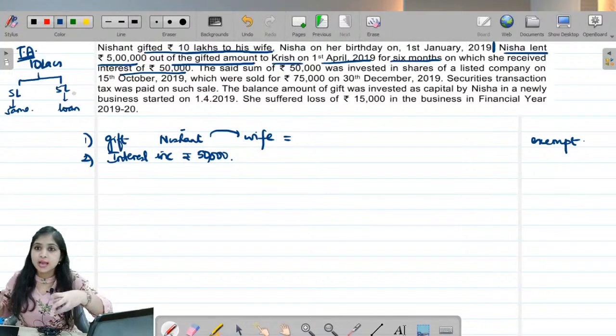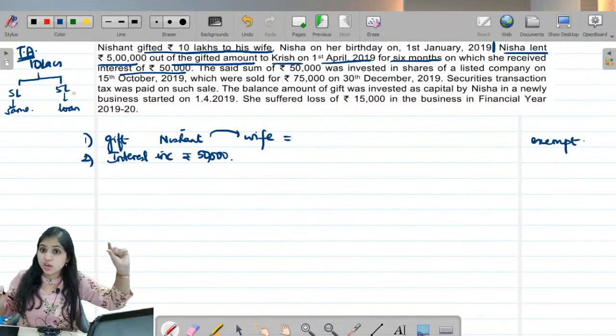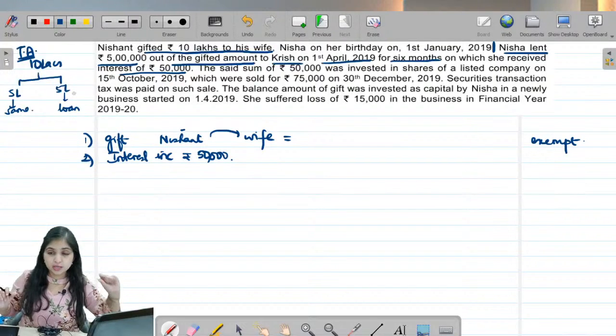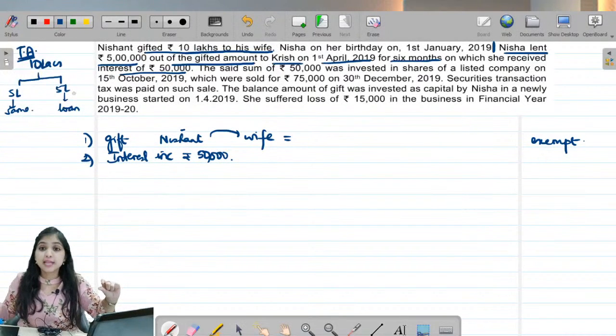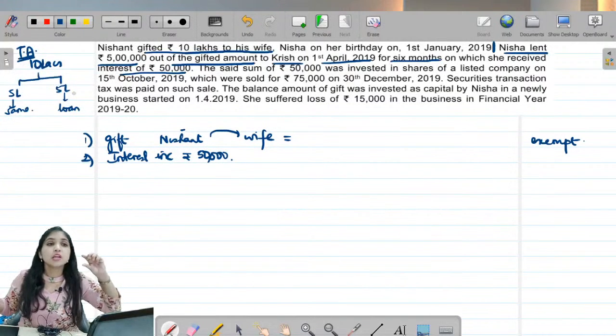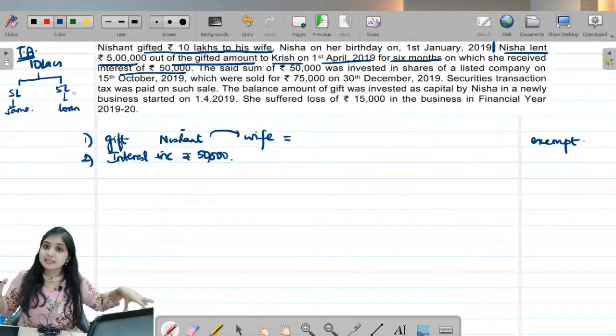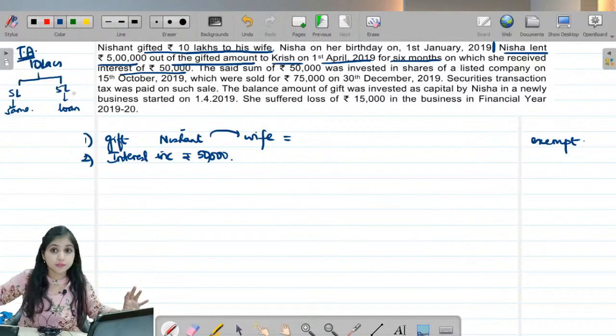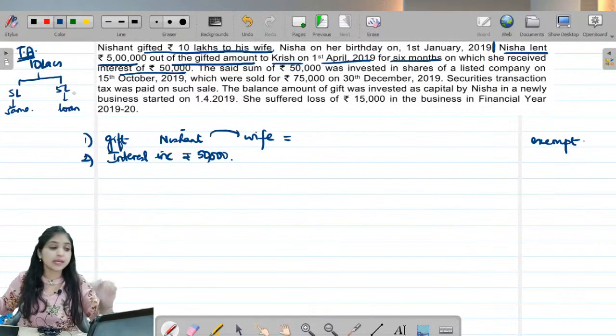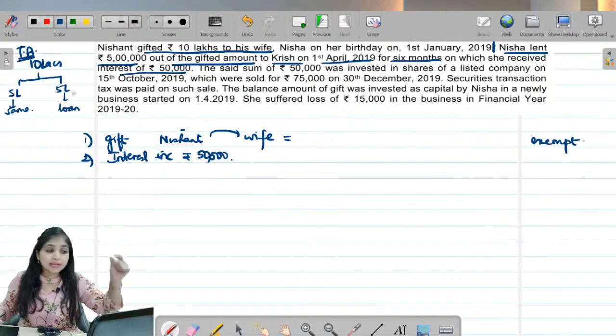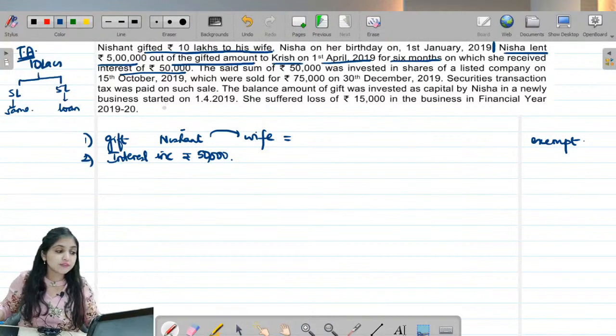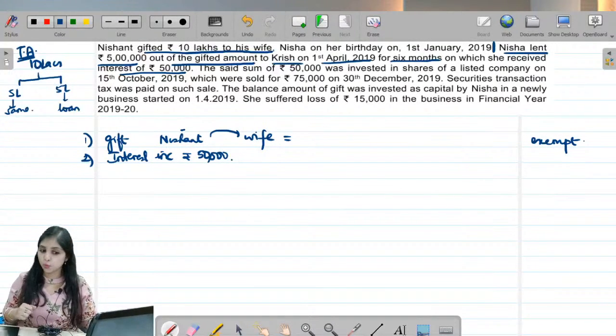Okay, so in this entire story, what is a transferred asset? Transferred asset is 10 lakhs. Asset which the assessee has transferred to his wife for inadequate consideration or for no consideration is this money of 10 lakhs. Now from this 10 lakhs, 5 lakhs is remaining in the same form. The balance 5 lakhs, what is Nisha doing? She is giving off as loan. So out of the 10 lakhs, this 5 lakhs is changing form into loan. Do we understand till here?